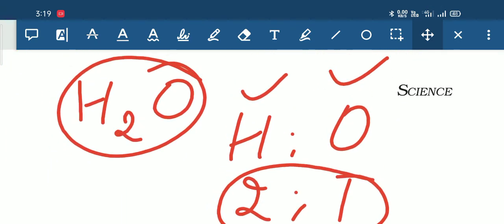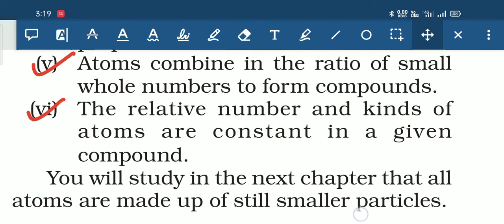In water, hydrogen and oxygen will always combine. There will be no different element, no different atoms, only the atoms of hydrogen and oxygen will be present, and they will always be present in the ratio 2:1 by number of atoms to form water molecules. Hence, we can say the relative number and kind of atoms are constant in a given compound.